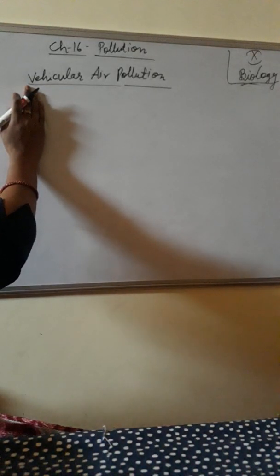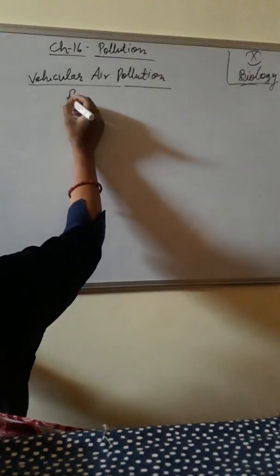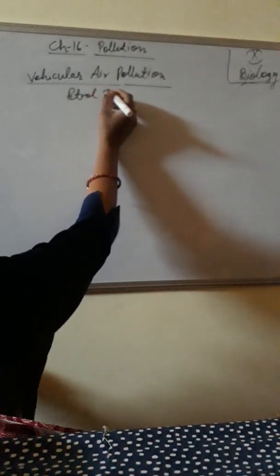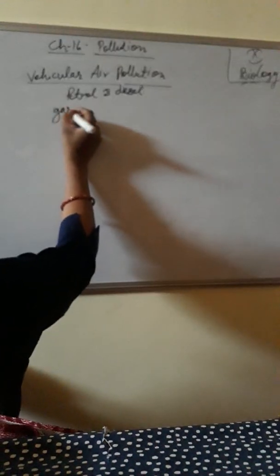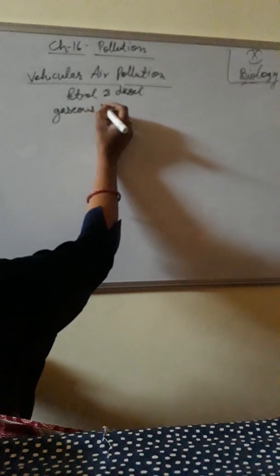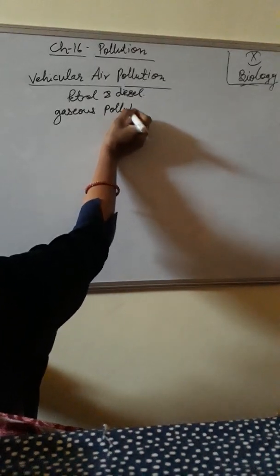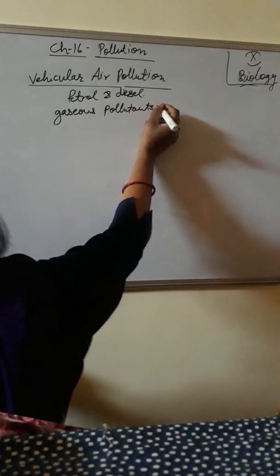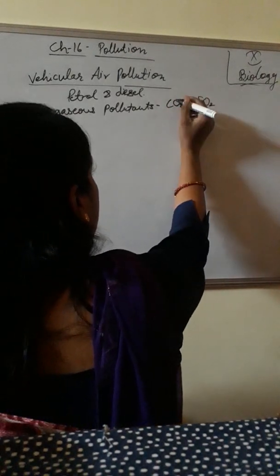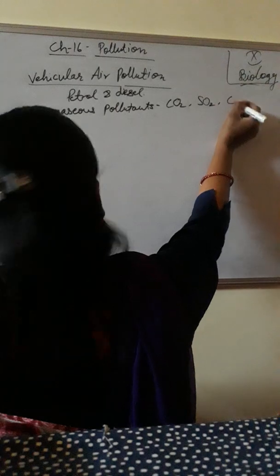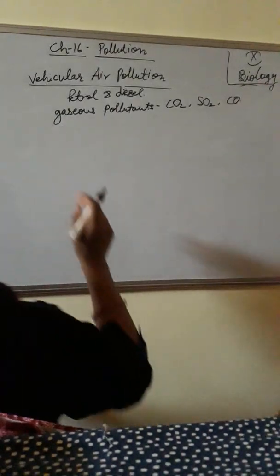They are mostly running on petrol and diesel. What do they run on? Petrol and diesel. The exhaust given out contains the three main gaseous pollutants, that is CO2, carbon dioxide, SO2, sulfur dioxide, and CO, carbon monoxide.